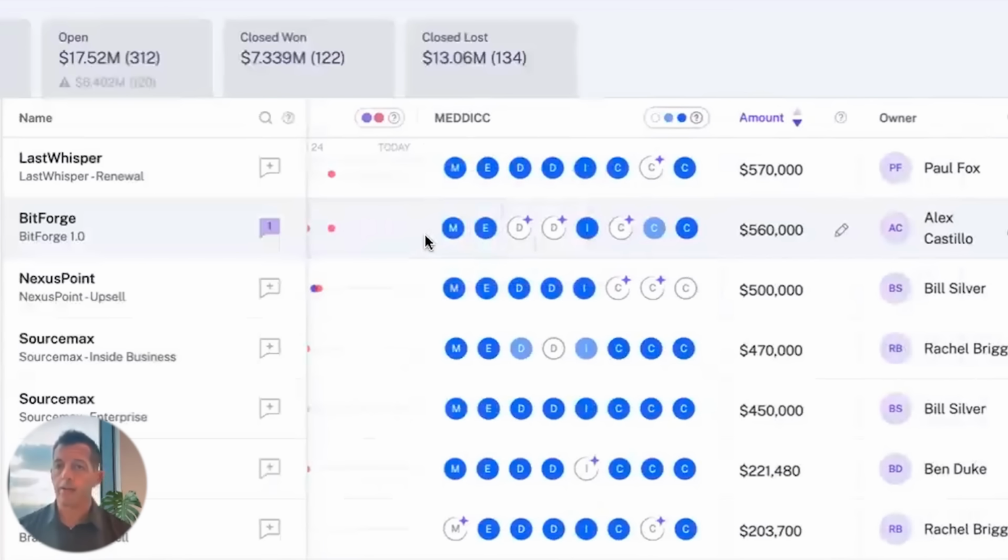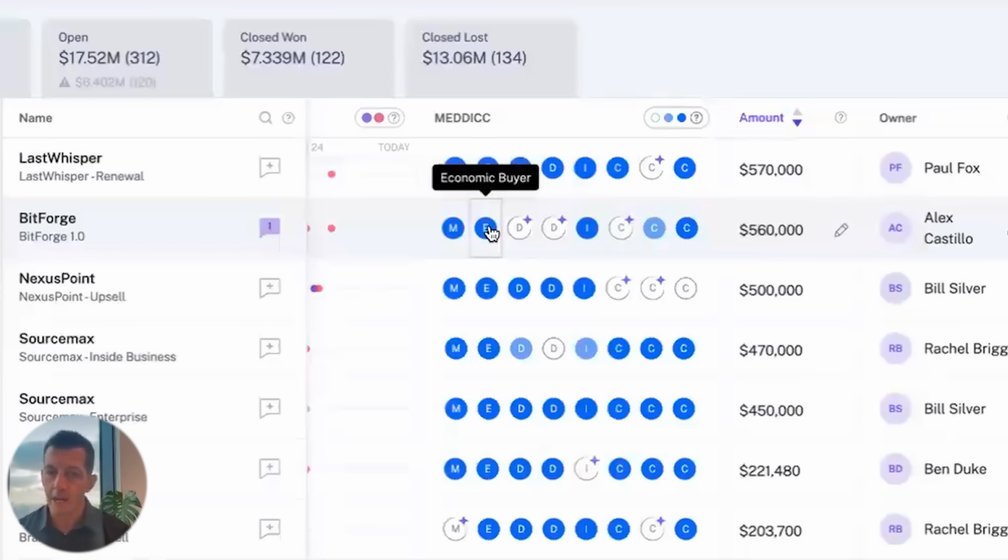We use a MEDDIC opportunity tool here at Gong today. And so this automatically captures in any interaction that we've had, any mentions that the customer's made to a key metric, to the key economic buyer, their decision process, their decision criteria, the champion, the contracting process, all of that can be fully automated. And I can see here in these blue boxes that we've already captured information.